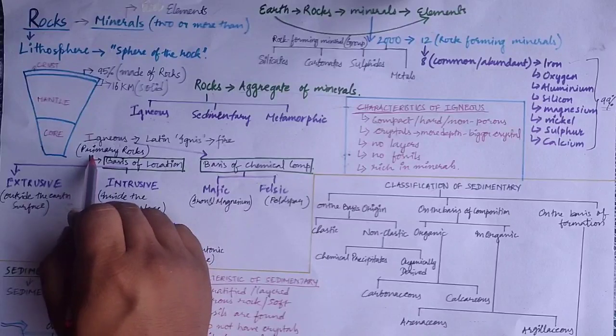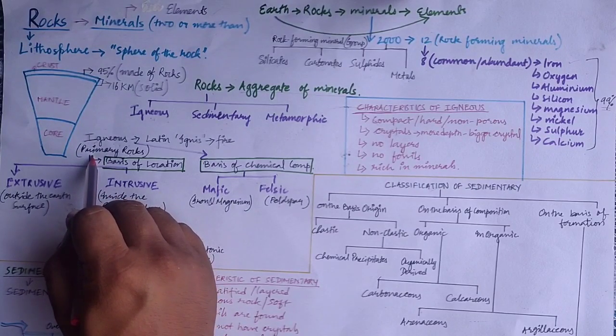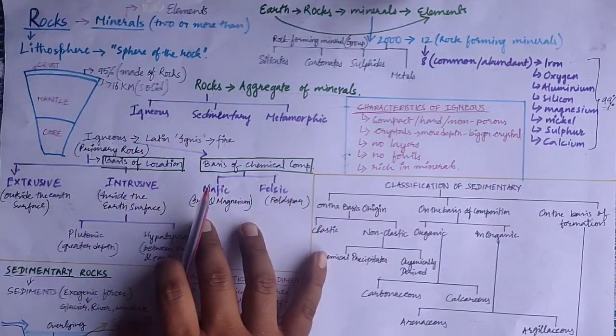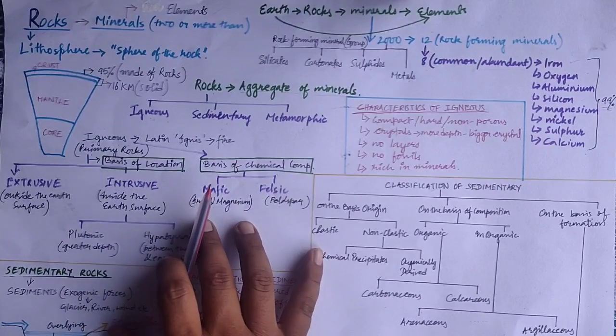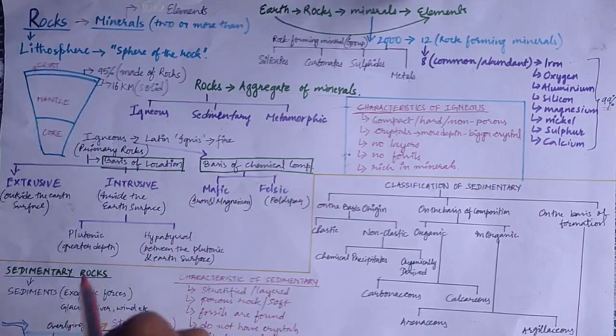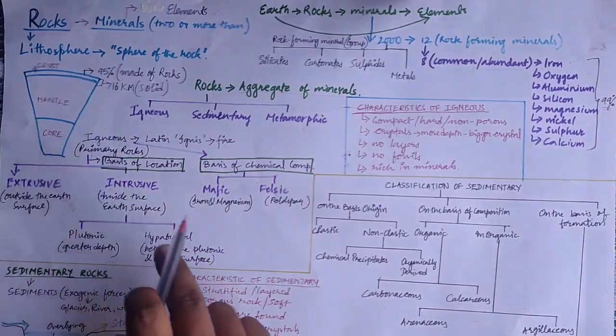Igneous rock is also referred to as the primary rock or the parent rock, because this is the first formed rock on the earth's surface. The first rock which forms on the earth's surface is the igneous variant, so that's why it is also called parent or primary rock.